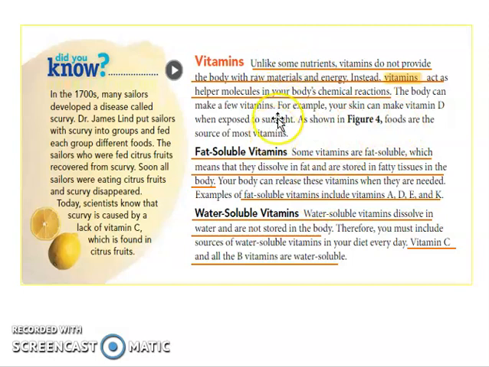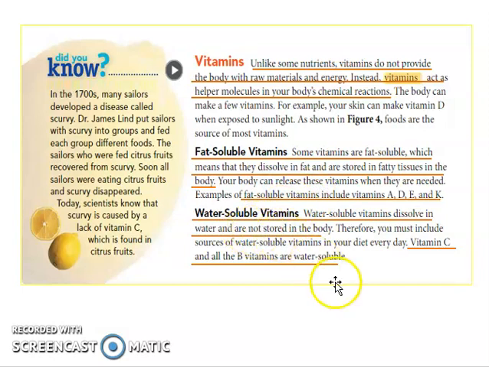There are two types of vitamins, the fat-soluble vitamins and the water-soluble vitamins. What does it mean? Fat-soluble vitamins are dissolved in fats, and at the same time they are stored in our fatty tissue. So fat-soluble vitamins include vitamins A, D, E, K. So fat-soluble vitamins are just stored in our body, particularly in our tissue. They will only activate when the body needs it.